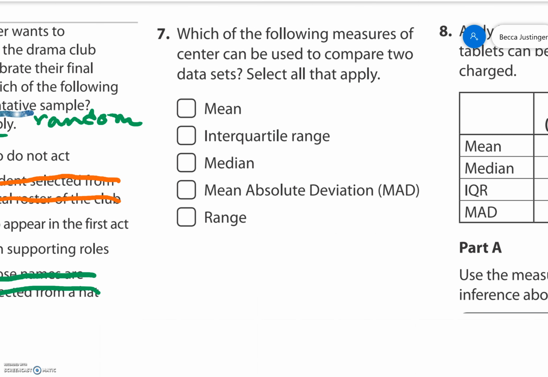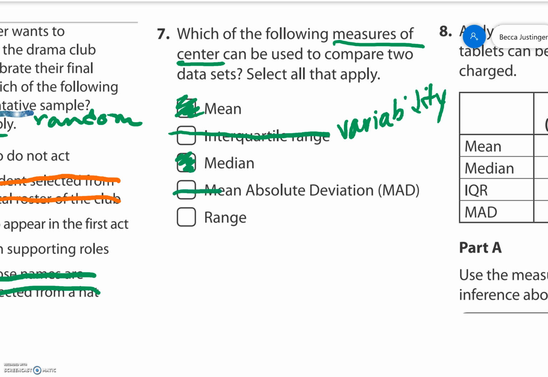Number 7, which of the following measures of center can be used to compare two data sets? Select all that apply. The mean is a measure of center. The interquartile range is not a measure of center. That is a measure of variability. The median is a measure of center. The mean absolute deviation is not a measure of center. Again, it is variability. And same with range.